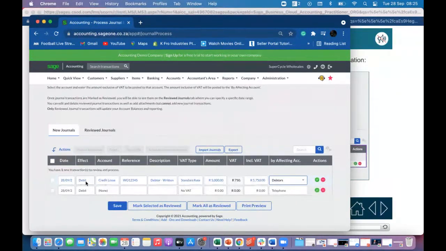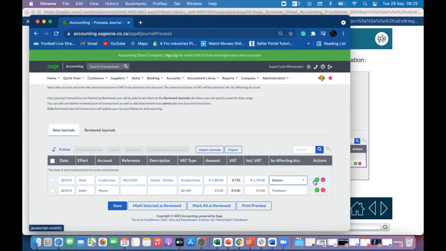The date was automatically there. We're debiting credit losses. We put in a random reference there. In our business, we will obviously have agreed on what references we're going to use. Description: debtor written off, brackets Aubrey. We know there's VAT applicable to this transaction, so we wrote standard rated under VAT type. Then the amount, 5,000. It calculated the VAT amount and the VAT inclusive amount for us. And then we highlighted the contra account, or the other account affected.